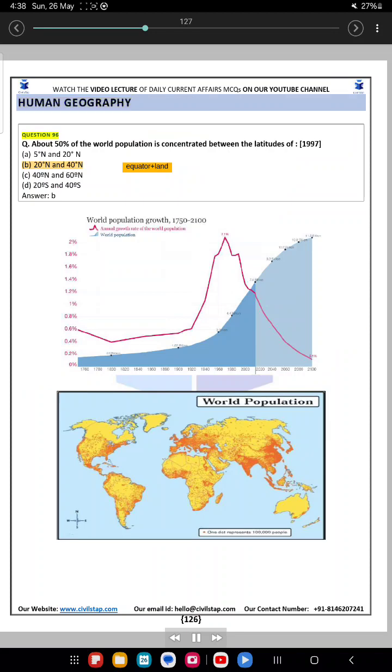Human Geography. Question 96. About 50% of the world population is concentrated between the latitudes of: A. 5 degrees north and 20 degrees north. B. 20 degrees north and 40 degrees north. C. 40 degrees north and 60 degrees north. D. 20 degrees south and 40 degrees south. Answer: B.